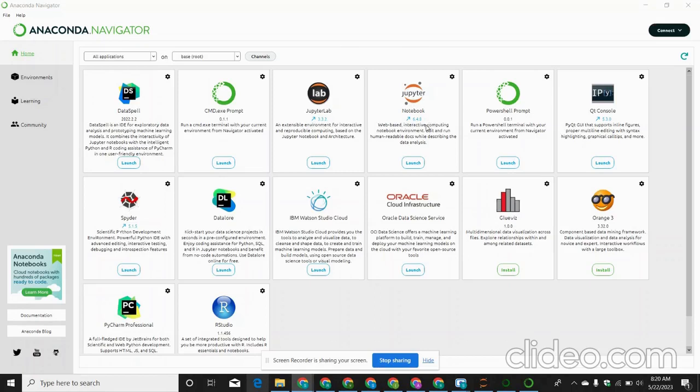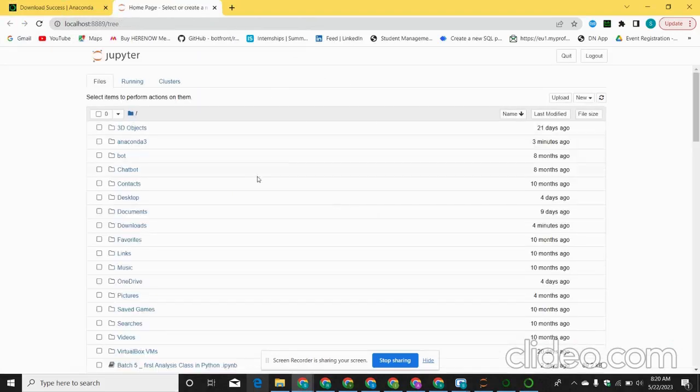So in this, we are willing to launch the Jupyter Notebook and work upon Jupyter Notebook for our Python compiler. So just click on the launch button and automatically your Chrome will give you an interface for working on Jupyter Notebook. And then it is very simple. You just have to go on new and create a new notebook file from this particular button, Python 3.